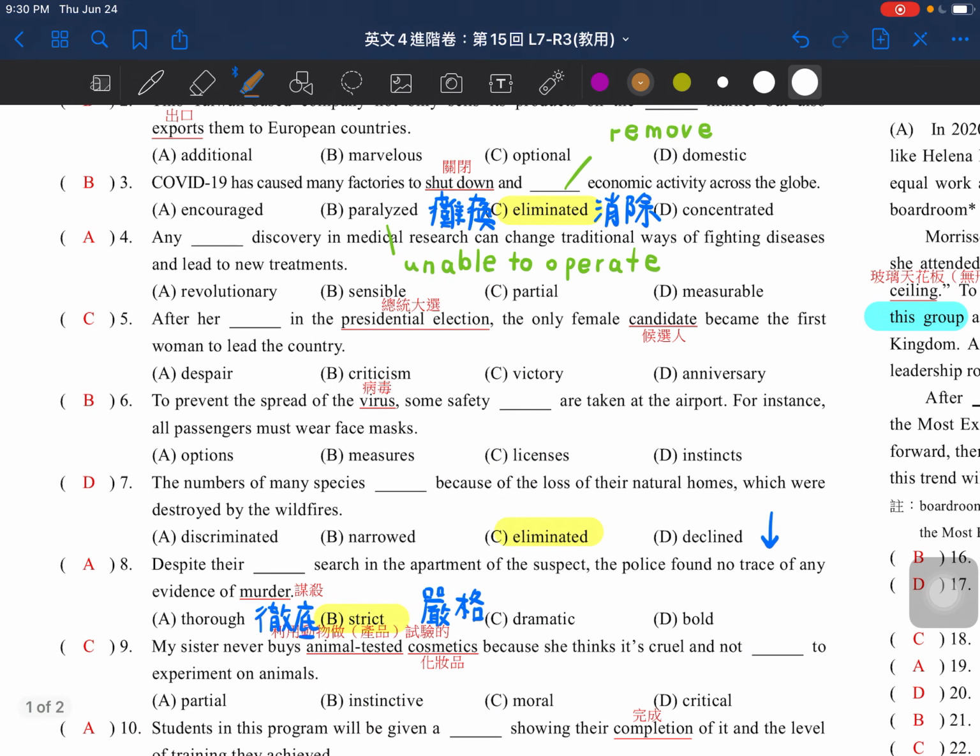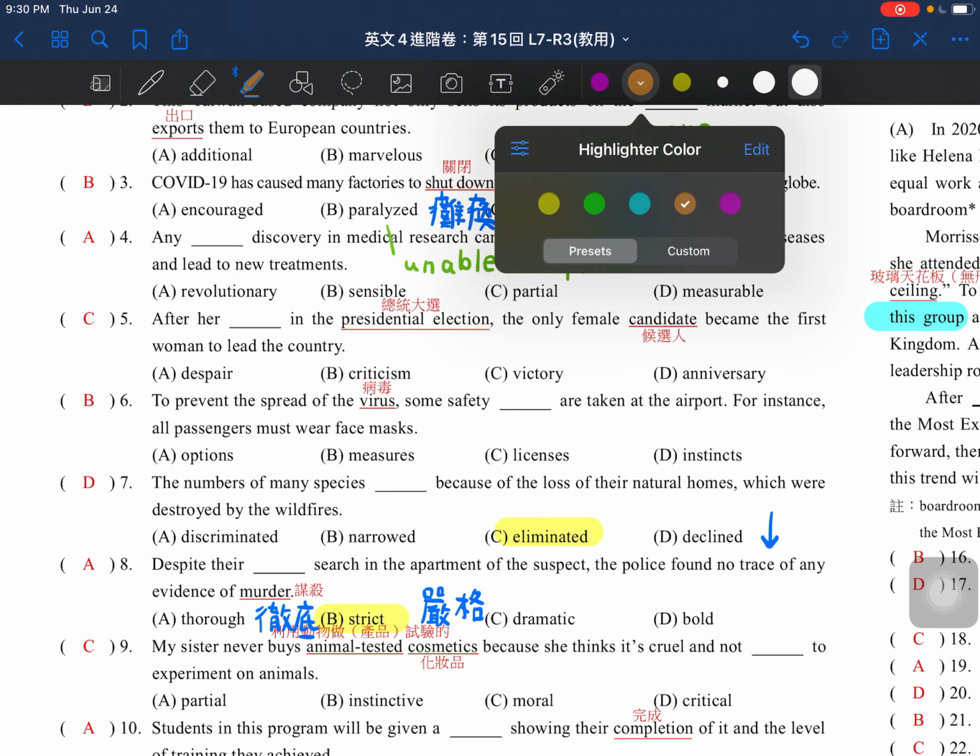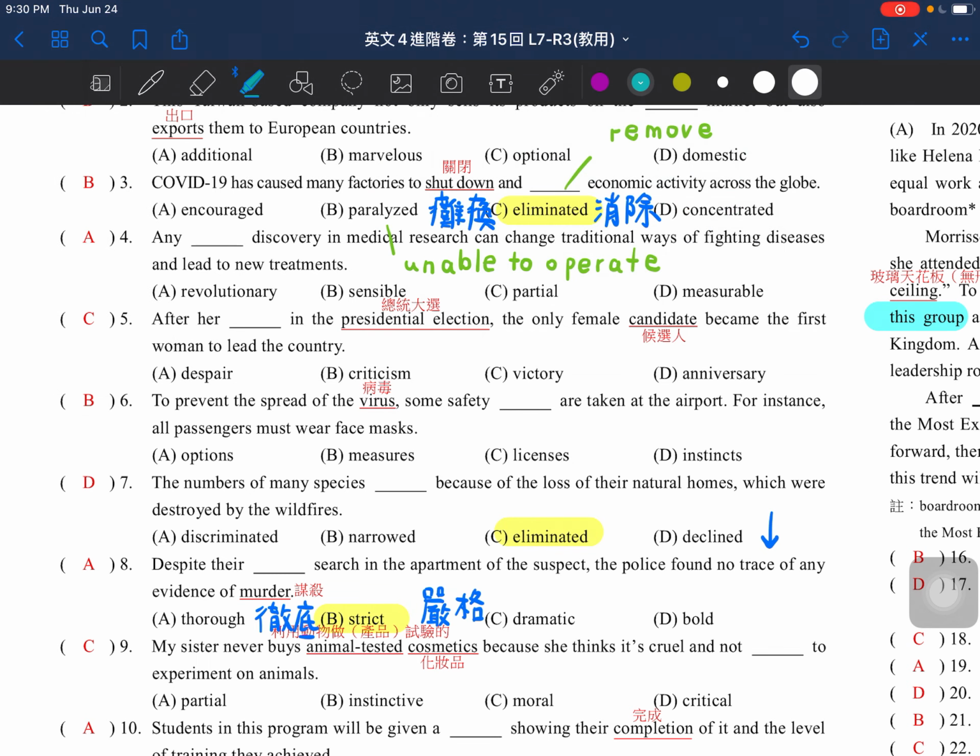And then let's move on to number 7. Again, a lot of people, I don't know why, you like the word eliminate, but eliminate means you remove something or you get rid of something. But here we are talking about the number of many species.